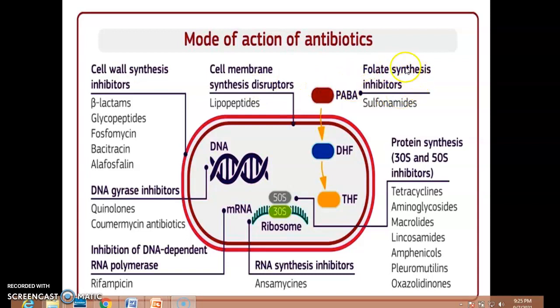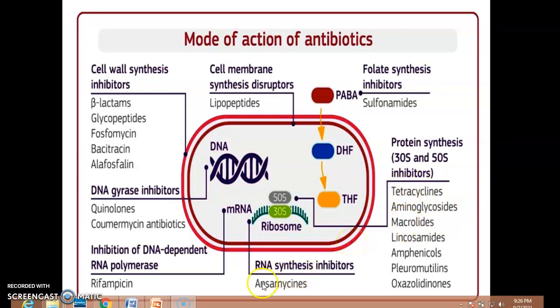Another class that I had not mentioned in the previous slide is the sulfonamides. They act on folate synthesis, and are structurally dissimilar to the sulfonamides. So let's focus on protein synthesis. Most of these classes are 30S and 50S subunit inhibitors, and the ultimate aim is to inhibit protein synthesis. Aminoglycosides are there, tetracyclines are there, macrolides are there. This is a miscellaneous class: lincosamides, amphenicols, oxazolidinones. There are numerous classes, but what we have to focus on are the aminoglycosides, tetracyclines, and macrolides.